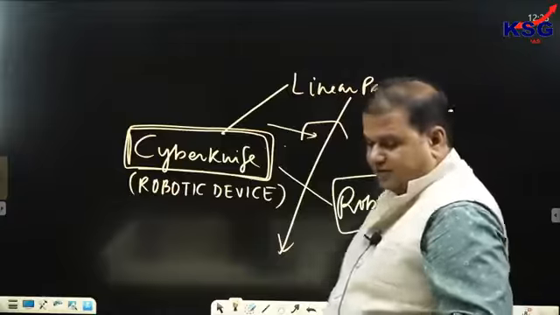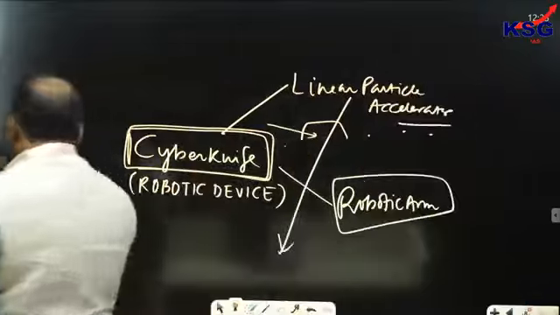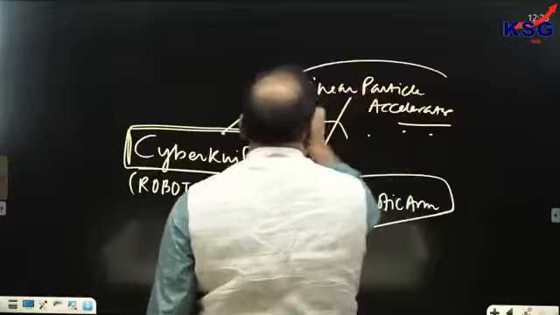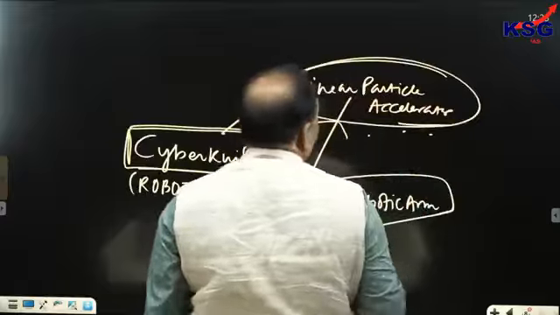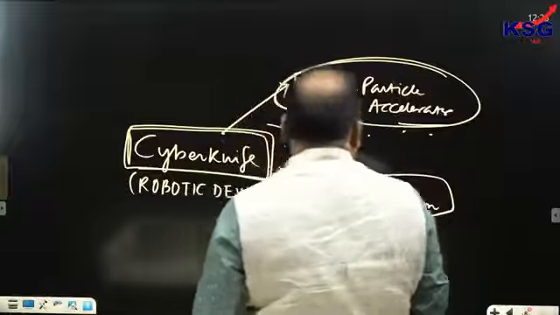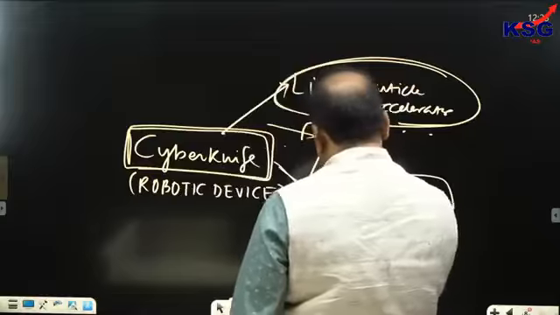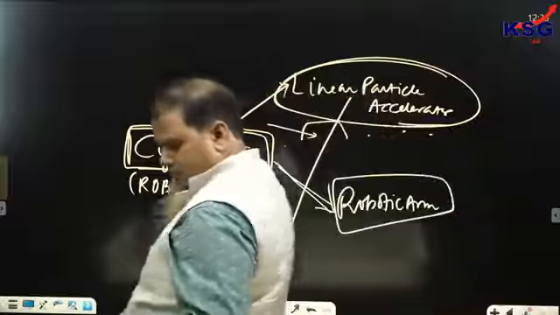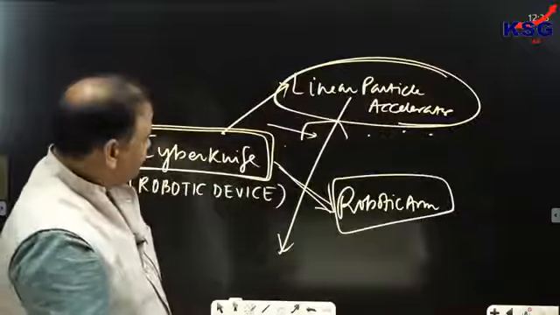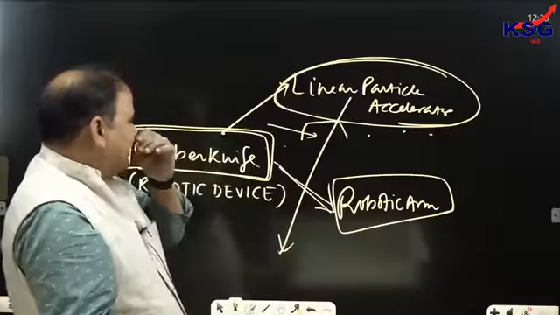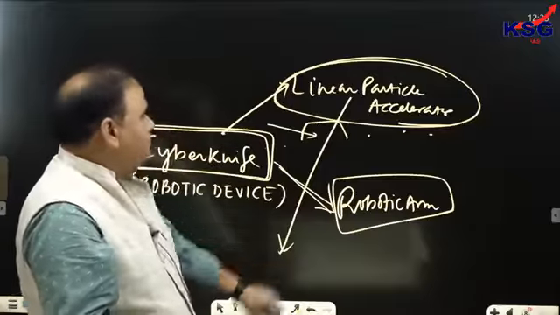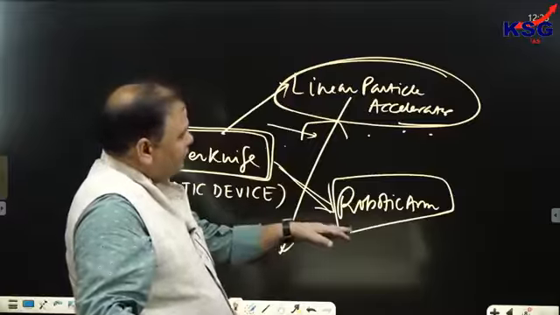It has two parts. First, linear particle accelerator. And second, robotic arm.